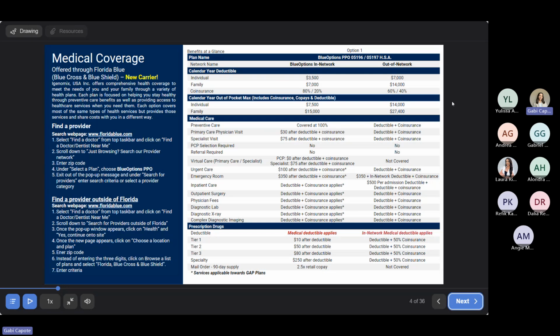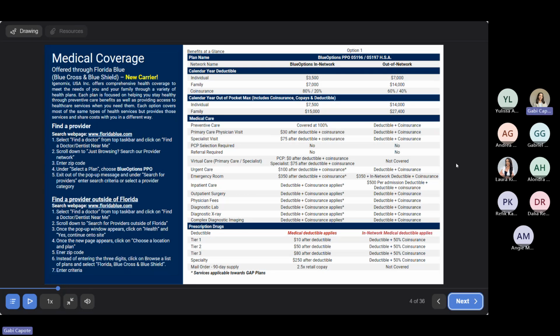That means that these services are also applicable for coverage through gap insurance. For anyone not familiar with how gap insurance works, don't worry, we're going to get to that a little bit later. Just wanted to point that out here. So urgent care is going to be a $100 copay after deductible and coinsurance. For emergency room, it's going to be a $350 copay after deductible and coinsurance. And then inpatient care, all the way down to complex diagnostic imaging, is going to be deductible and coinsurance.